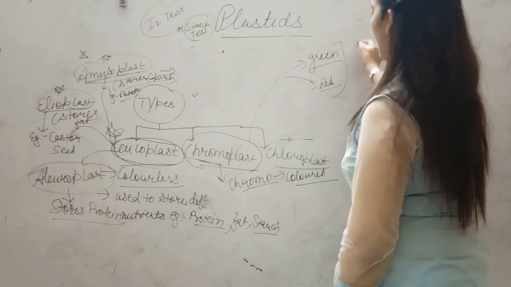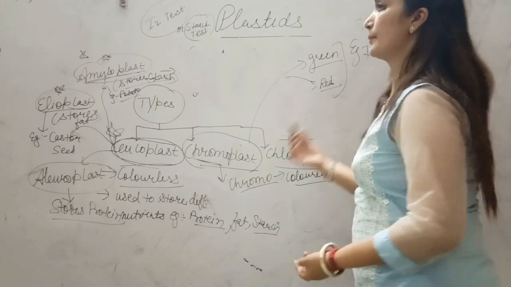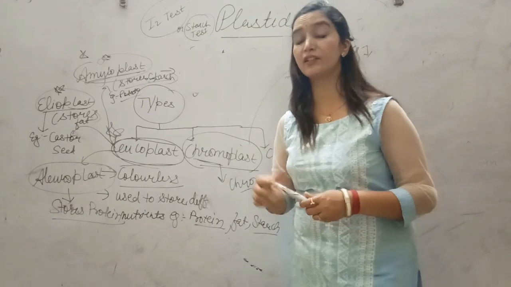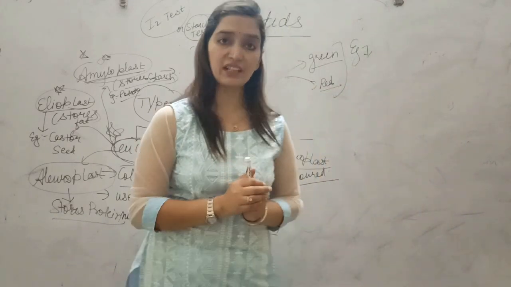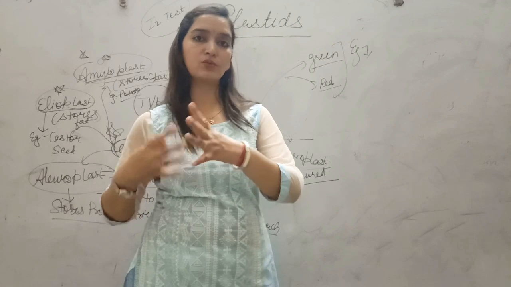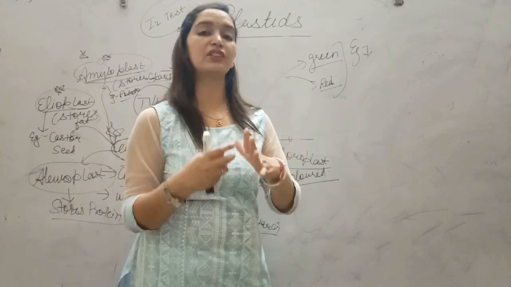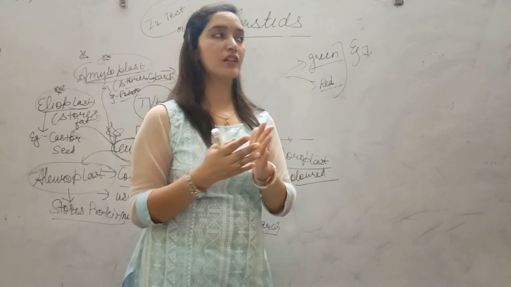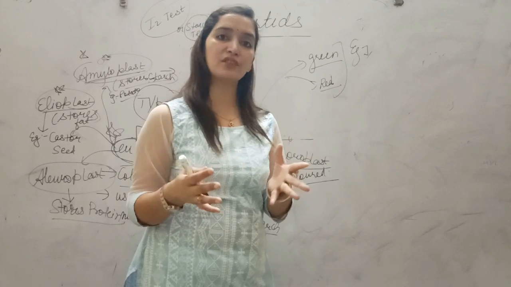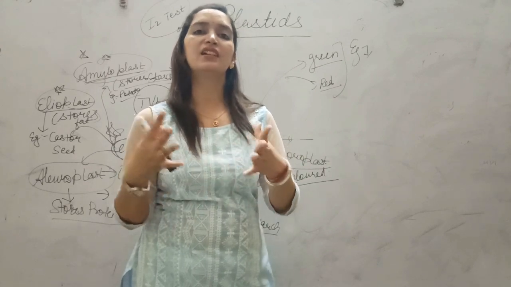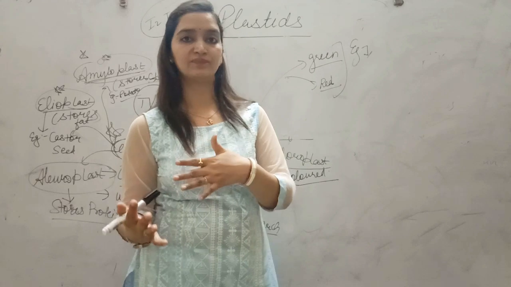For example, if you have seen, whenever a tomato is raw, or not fully ripened, the tomato is green in color. But as soon as the tomato ripens, it takes on a red color. Or if you put green chilies aside for some days, what happens after some days? The color of the green chili turns red.